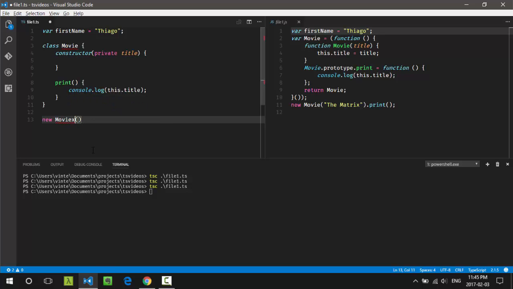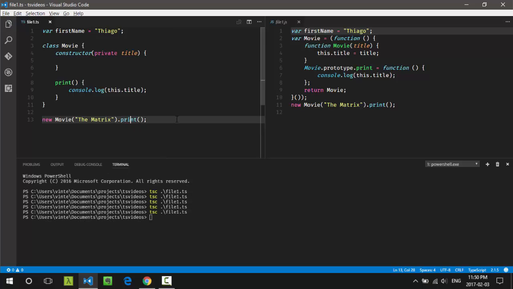Next, as soon as I have the correct type, it's telling me that I have to pass a parameter to the constructor. And then, after creating the instance, when I press dot, I see that there's an available method called print. That's IntelliSense. But I can, for instance, easily rename this method, and because it's typed, it will rename everywhere that it's used. Or I can mouse over to see what it expects as parameters and what it returns as a result.